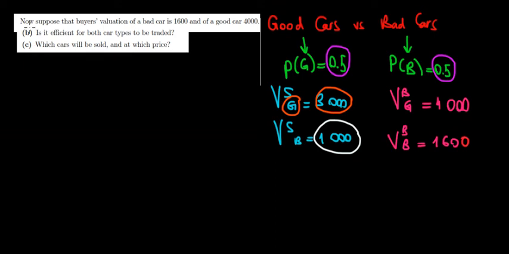Let's solve part B now. So suppose that the buyer's valuation of a bad car is 1,600 euros and of a good car is 4,000 euros. Now, is it efficient for both cars to be traded?